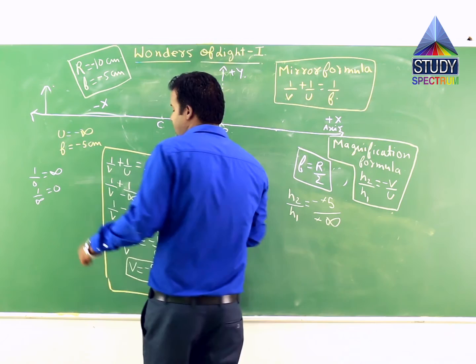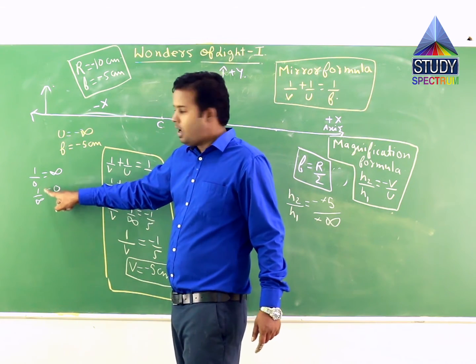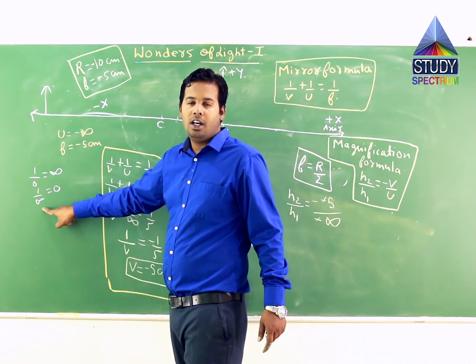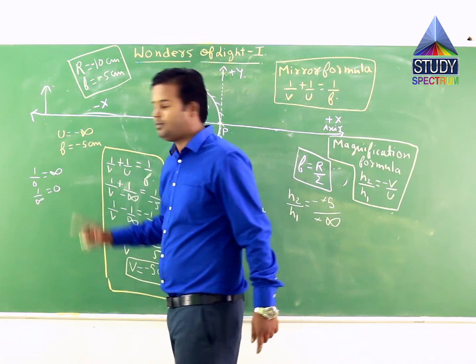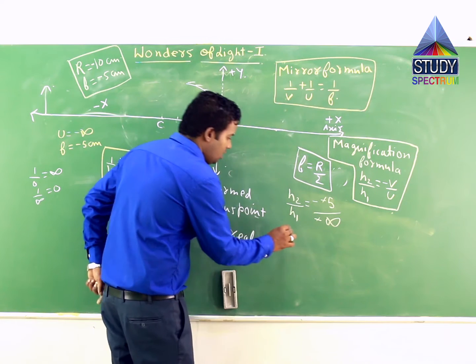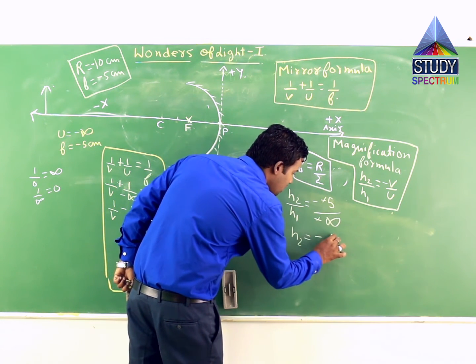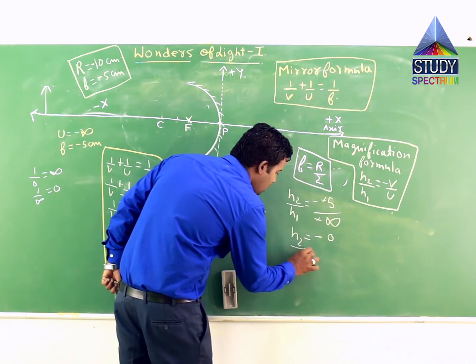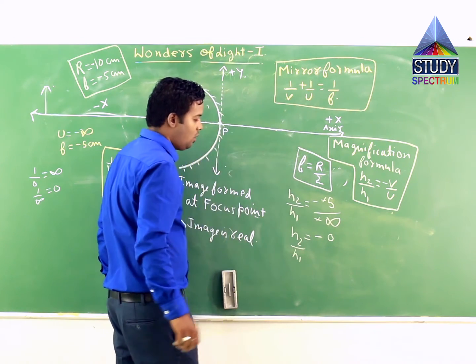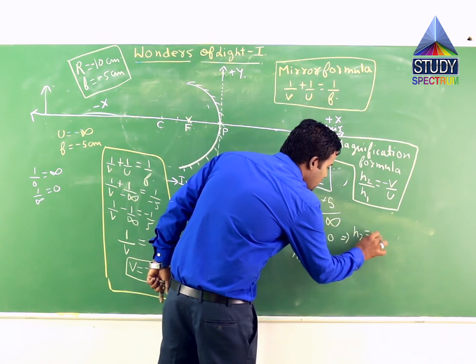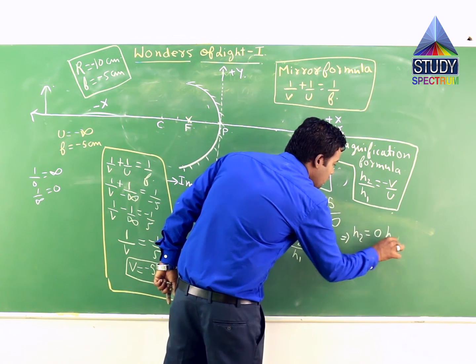I have explained here, if you recall, any number upon 0 is infinity, so any number upon infinity is 0. So this becomes h2 by h1 is equal to minus of 0, or we can write it as h2 is equal to 0 times h1.